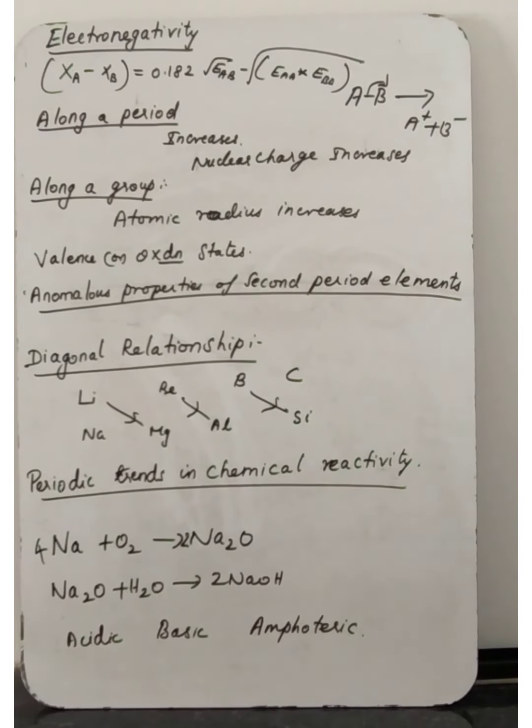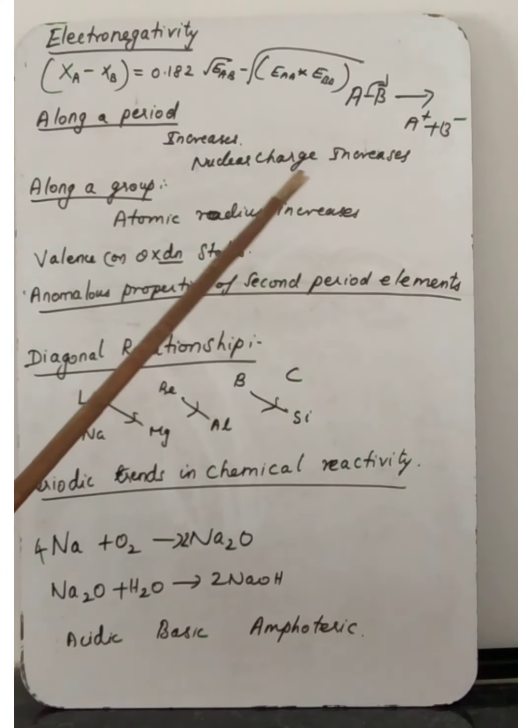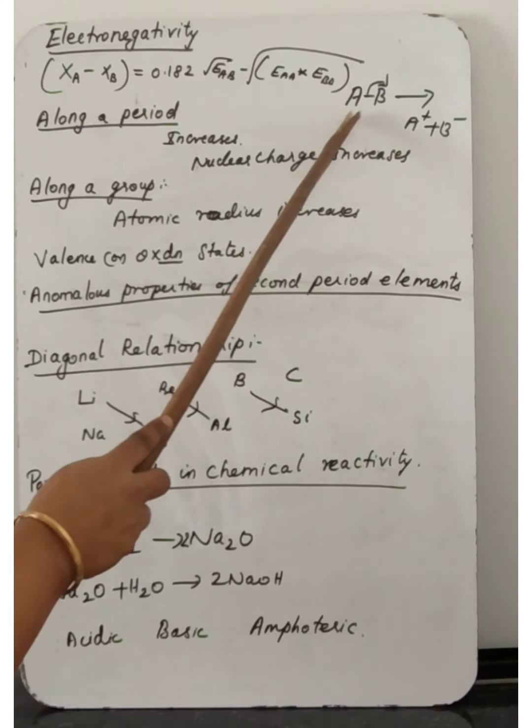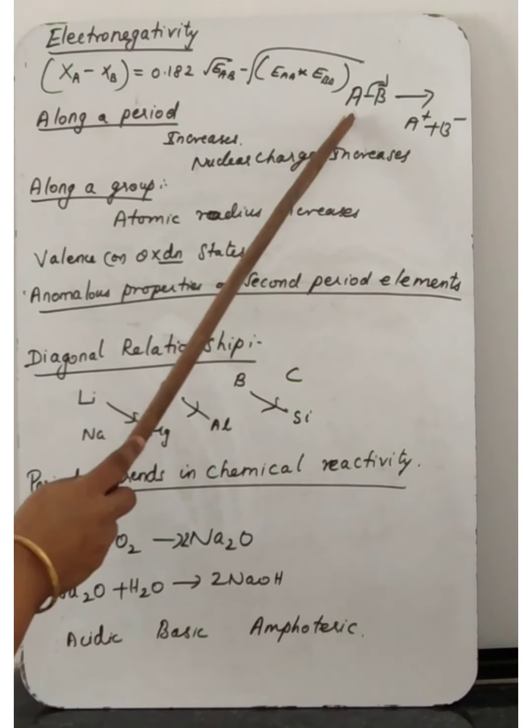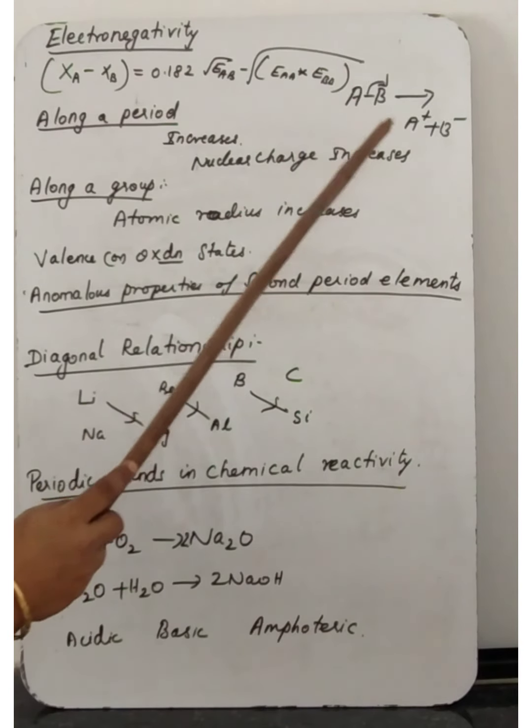Next periodic trend in properties. The next property is electronegativity. Let us start with the definition of electronegativity. Now, A atom and B atom are covalently bonded.